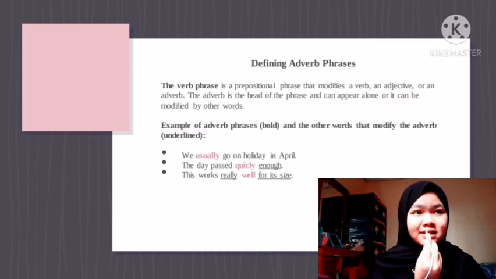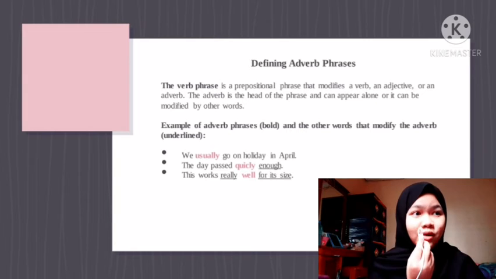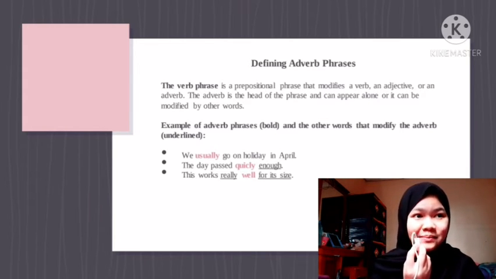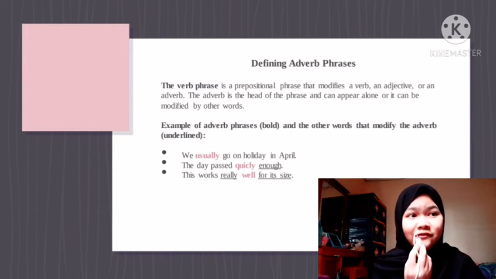Defining adverb phrases. The adverb phrase is a phrase that modifies a verb, an adjective, or an adverb. The adverb is the head of the phrase and can appear alone or it can be modified by other words. Examples of adverb phrases and the other words that modify the adverb.